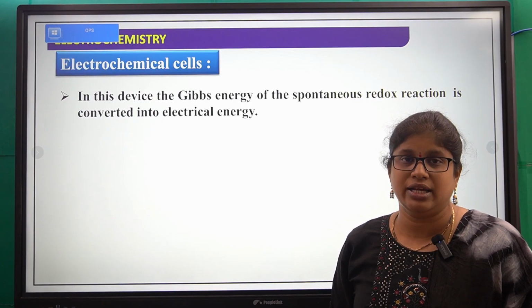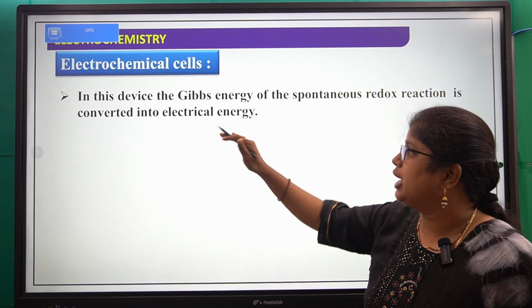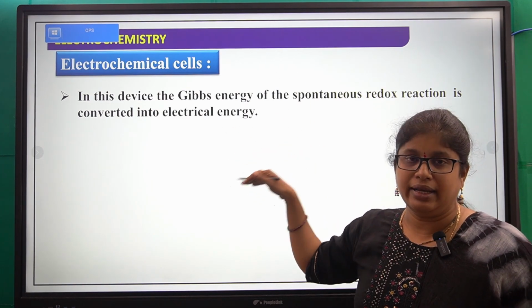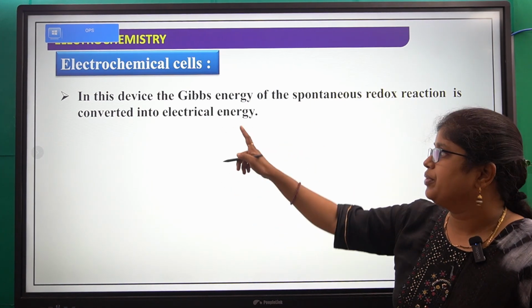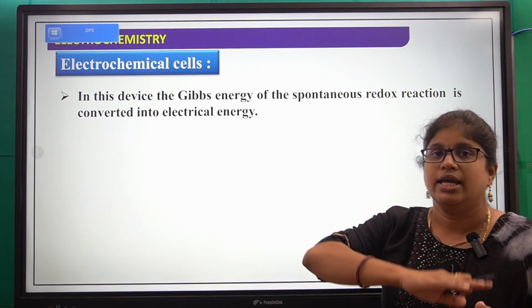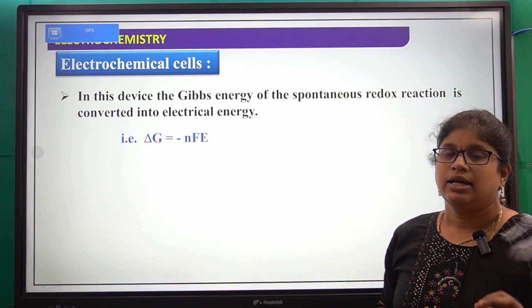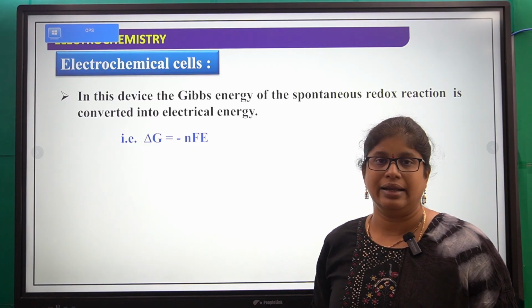For spontaneous reactions, Gibbs energy is always negative, right? Gibbs energy is shown by delta G.